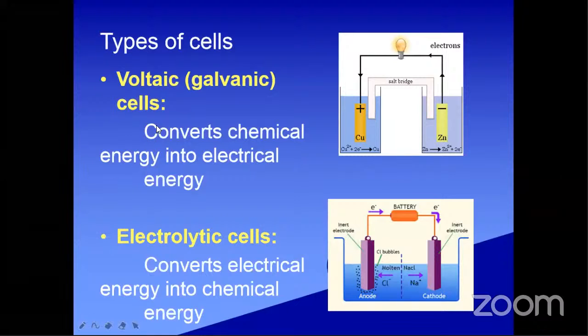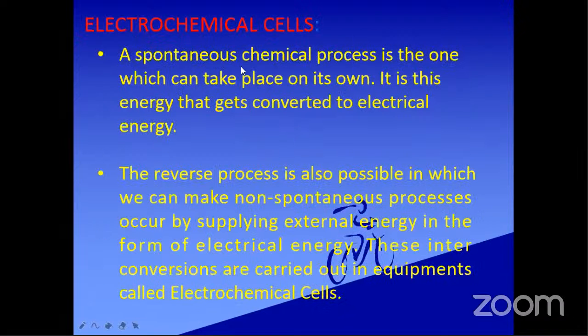Like that, the voltaic cell or electrochemical cell is an example of a spontaneous process. In this, chemical energy is converting into electrical energy. Chemical reactions take place here, and the bulb glows. So this is an example of the electrochemical cell. This one is the electrolytic cell. In this, the electrical energy is converted to chemical energy. So this is an example of the electrolytic cell. This is regarding the electrochemical cell.